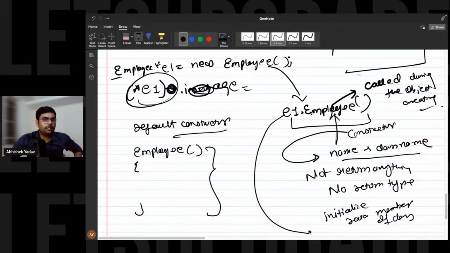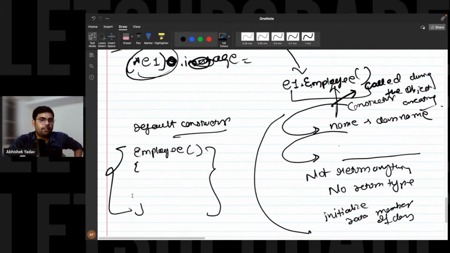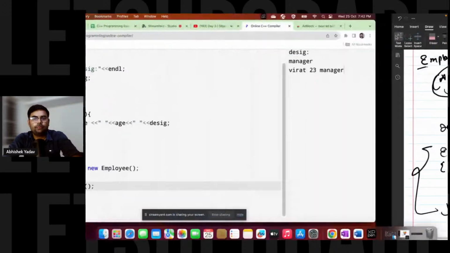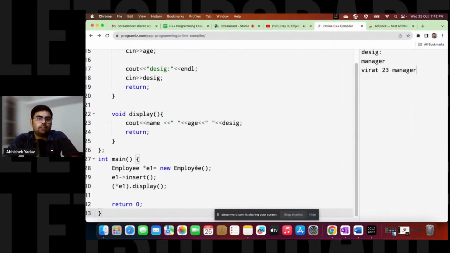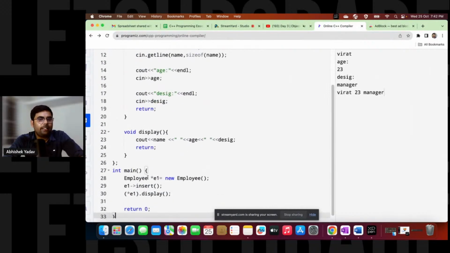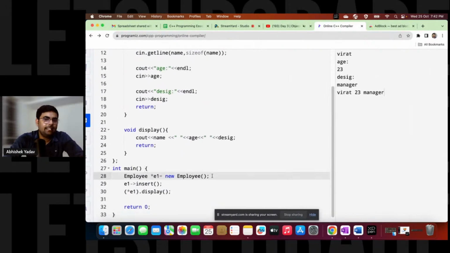Okay, so by default, a default constructor is getting created, and we have one more constructor, that is a parameterized constructor. And parameterized constructor means what? It means it is having some parameters, right? So let's see here in this example also. Right now I'm not creating any constructor, but at line number 28, behind the scene, a default constructor will be called, that is e1 dot Employee, like this.